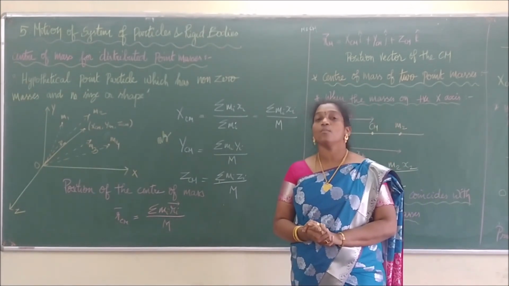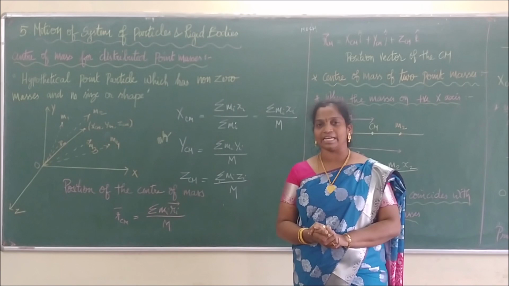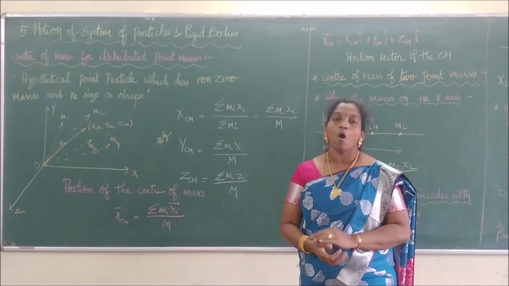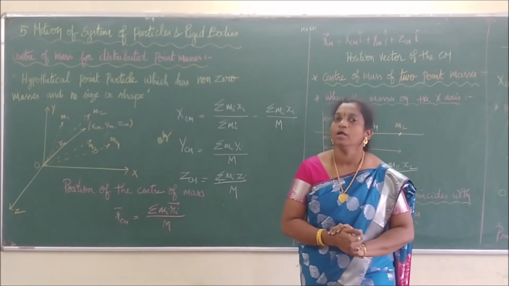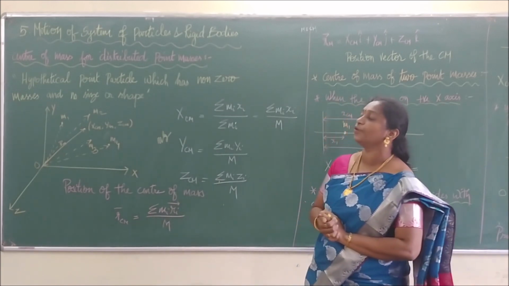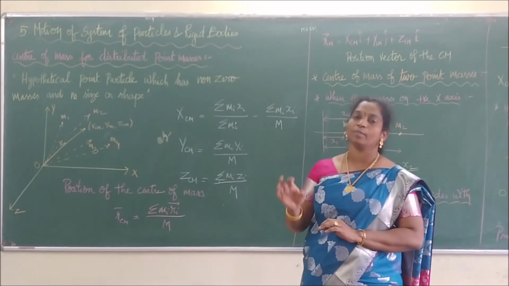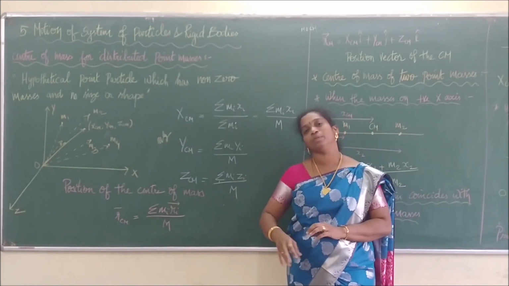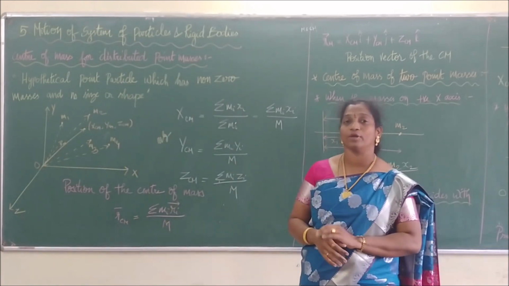Center of mass. A body or any object or particle is made of very small tiny particles with masses m1, m2, m3, and so on. All this mass is concentrated towards a point. We call that point the center of mass. Now we are going to calculate the center of mass for distributed point masses. Why are we going to calculate that? Because we studied that for geometrically regular objects, the geometric center will be the center of mass, and for a square or rectangle, the diagonals meet at what point?